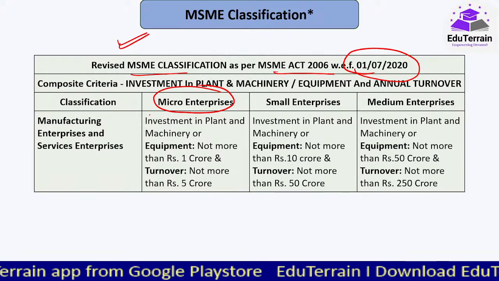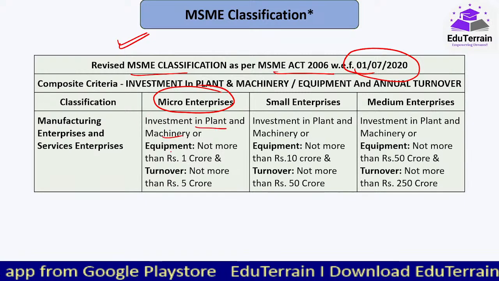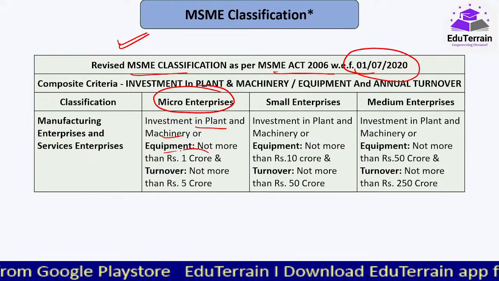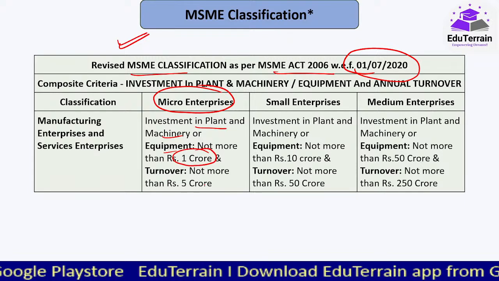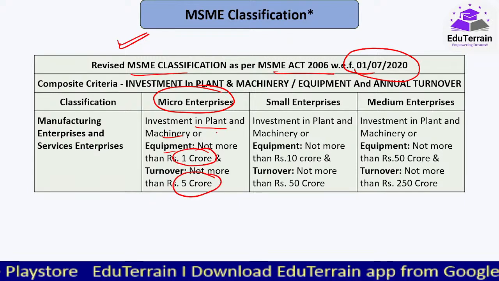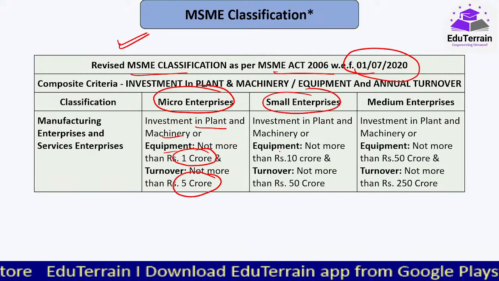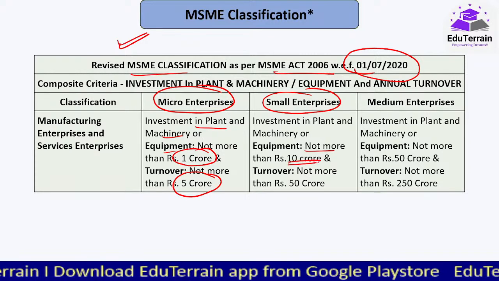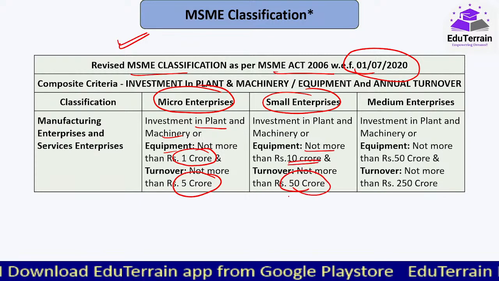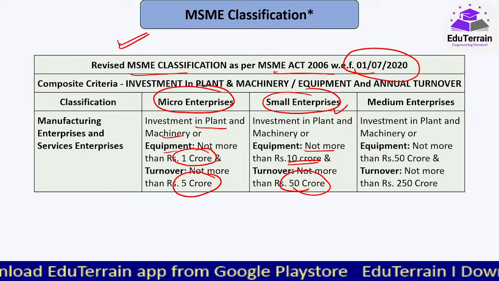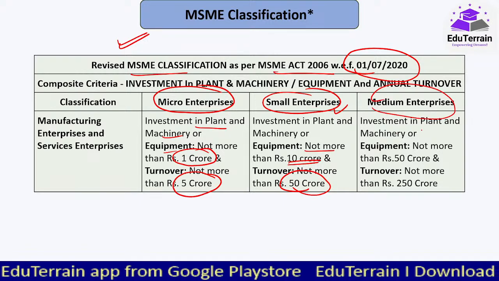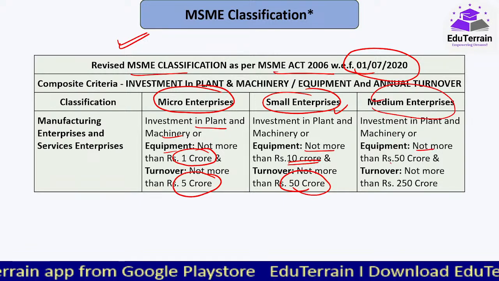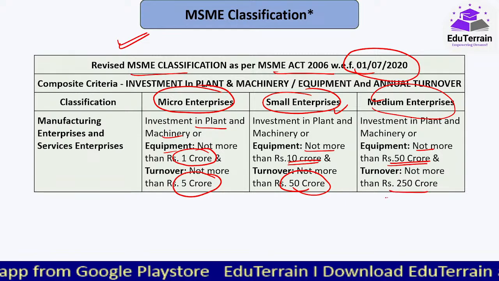A micro enterprise is one wherein the investment in plant and machinery or equipment is not more than 1 crore and turnover is not more than 5 crores. For small enterprises, the investment in plant and machinery or equipment should not be more than 10 crores and turnover not more than 50 crores. For medium enterprise, investment in plant and machinery or equipment not more than 50 crores and turnover not more than 250 crores.